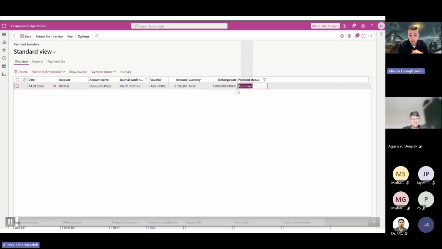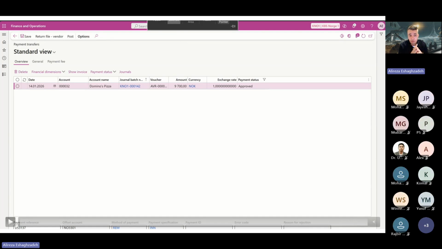First of all, the status will be changed to approved, and it will flow to, or transfer to, the new journal. So if you see afterward in the video record, you can see that the voucher number has been changed, and also the journal batch number, because it has been transferred to the new journal. And afterward, you can just click on post to post this settlement.